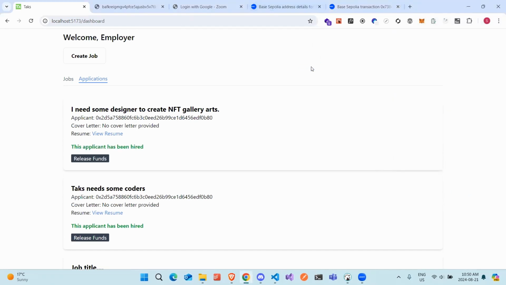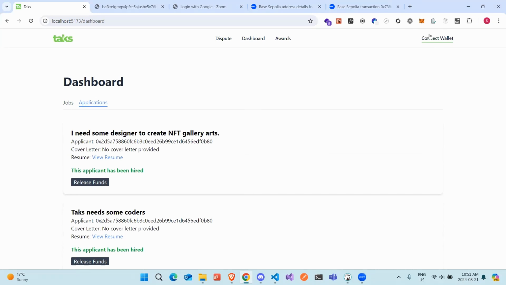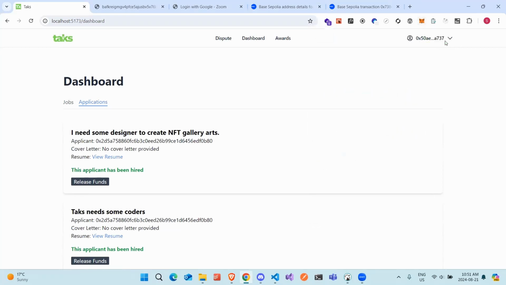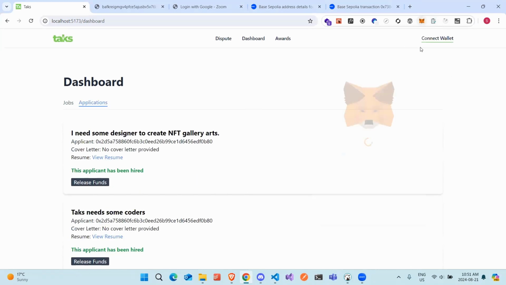We mostly have two smart contracts: one for the DAO governance to resolve conflicts, and second is the job treasury, which basically holds the amount for the job. Now the employee has been hired. Let me go back and show you how the employee sees it after.